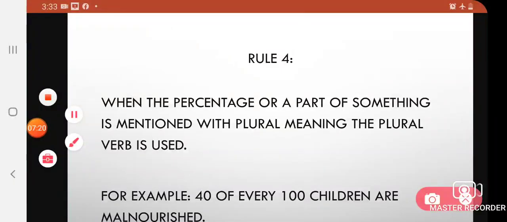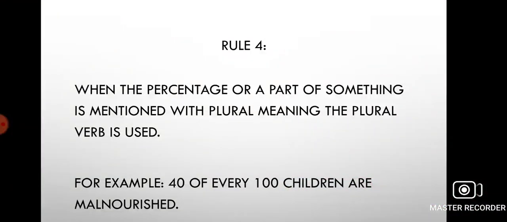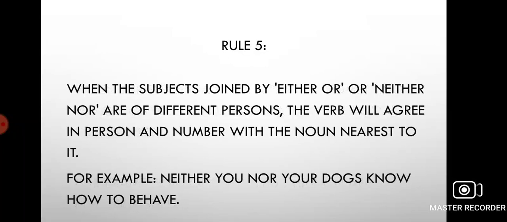When the percentage or a part of something is mentioned with plural meaning, the plural verb is used. Here, 40 of every 100 children are malnourished. Here you can see we are talking about children, which is plural in number. With this, we always take a plural verb. I hope you people are clear, children. Next, rule 5.